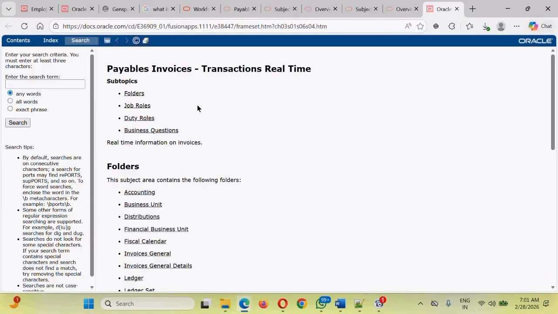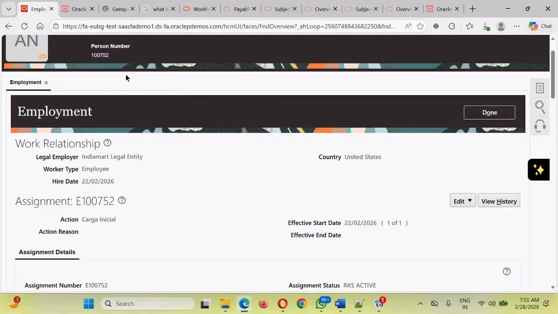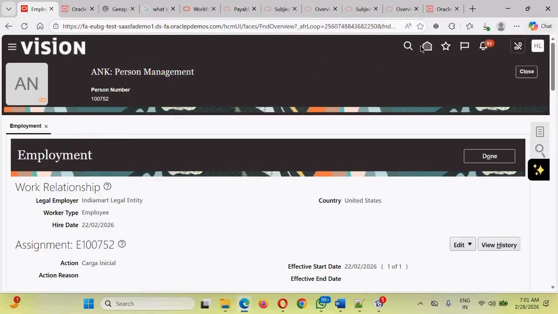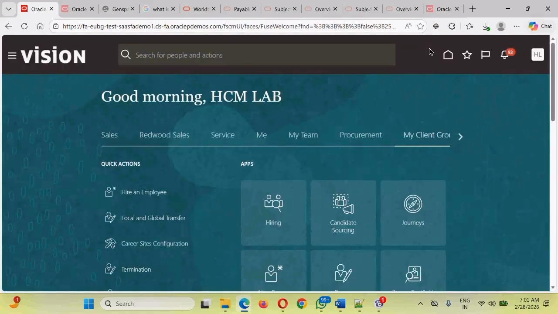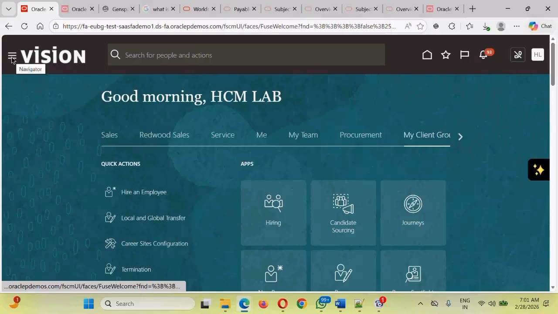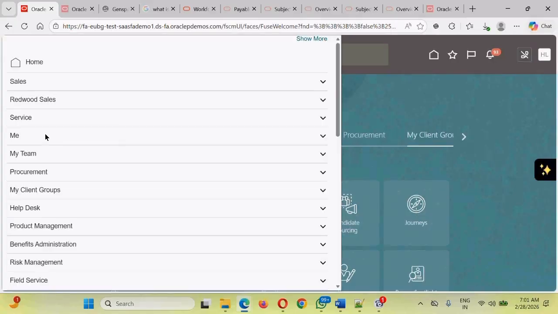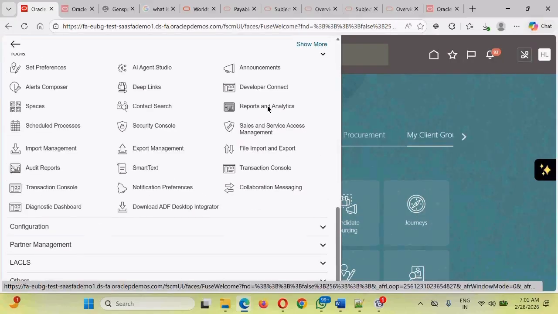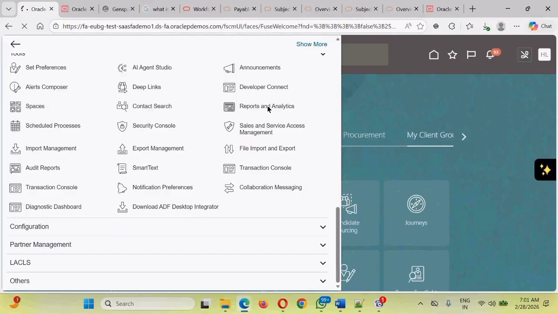So moving ahead, guys, as our main focus area is to build and learn analysis, how will we be accessing the analysis? First of all, we will be providing you the access. This is a Vision instance access, and the access will be there for only 1 week, so please plan to complete your exercises within 1 week. Once you have logged in to the UI of this Vision instance, to access the OTBI server, you need to go to the Navigator, and under that there is something called Tools. Go to Tools and there is something called Reports and Analytics. Once we click on Reports and Analytics,